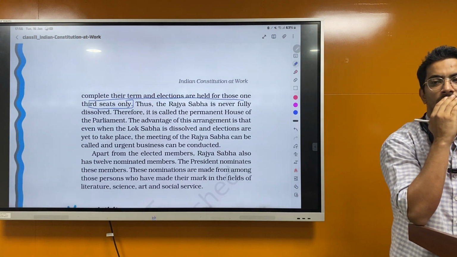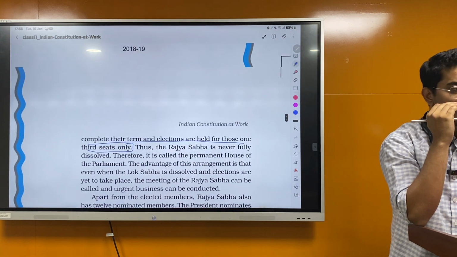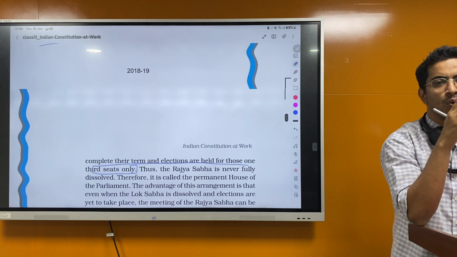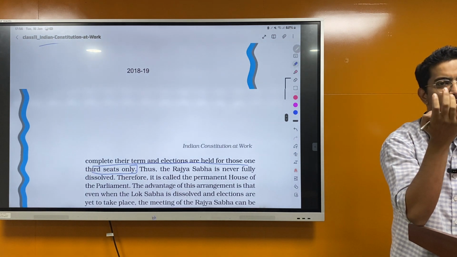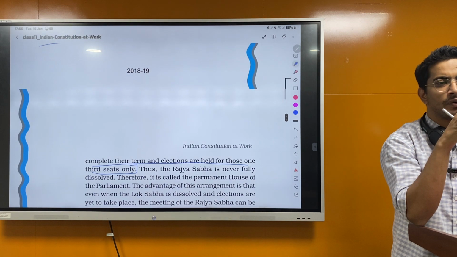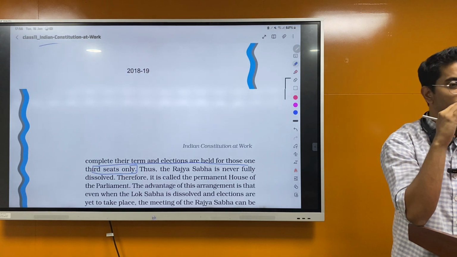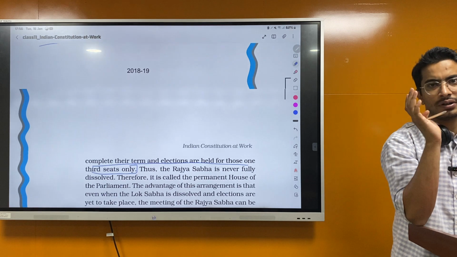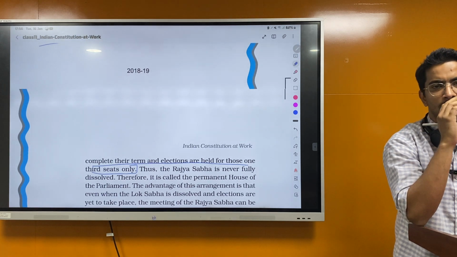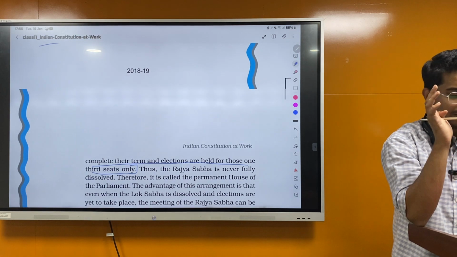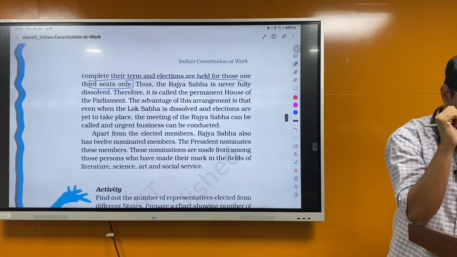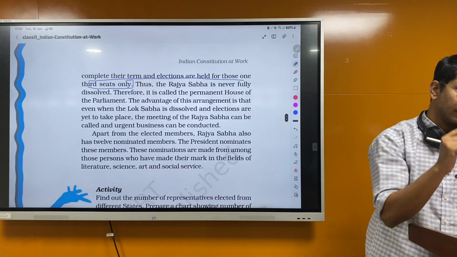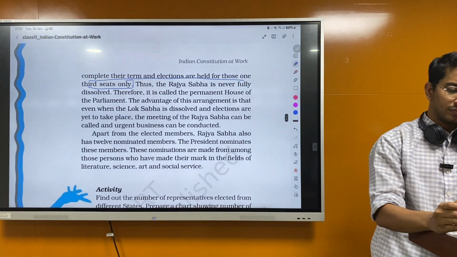So this is important. Every 2 years 1/3 will resign and go, and 1/3 election will happen. So it's not like all the Rajya Sabha will vacate at one time. No, 1/3 every 2 years. But how long will they be elected for? 6 years. So two criteria. Okay. Thus, the Rajya Sabha is never fully dissolved. Therefore, it is called the permanent House of the Parliament.